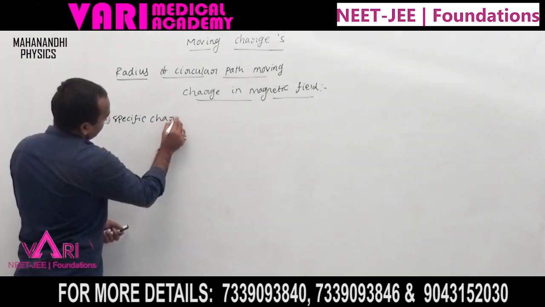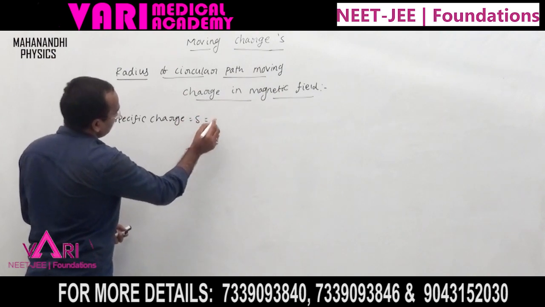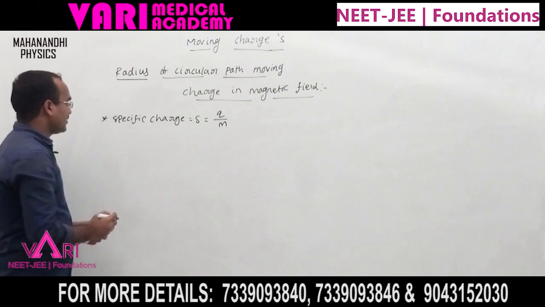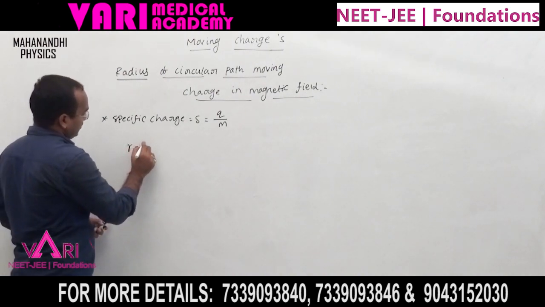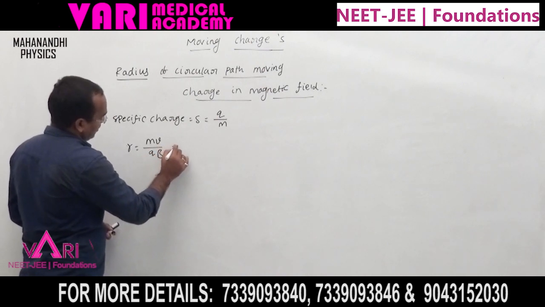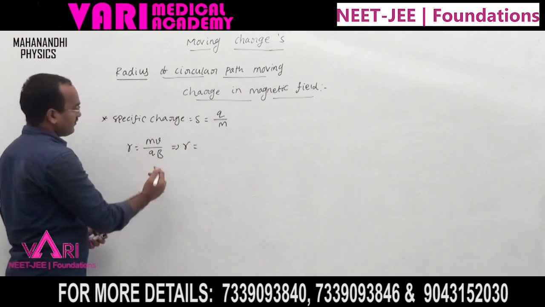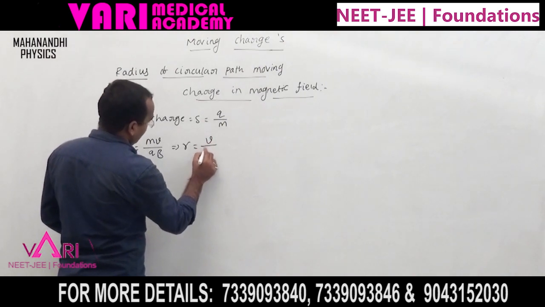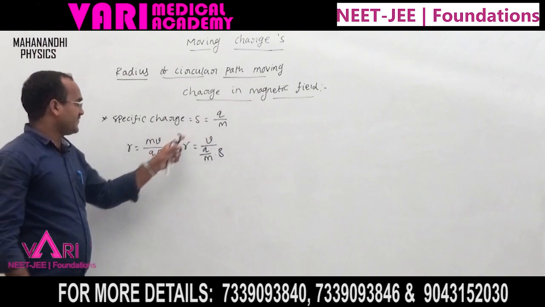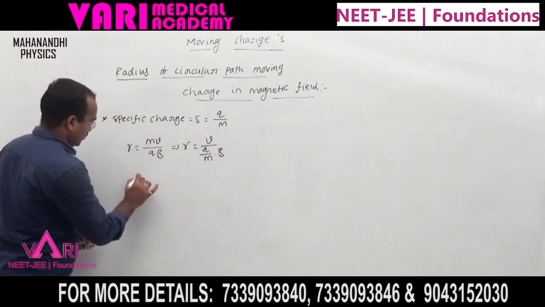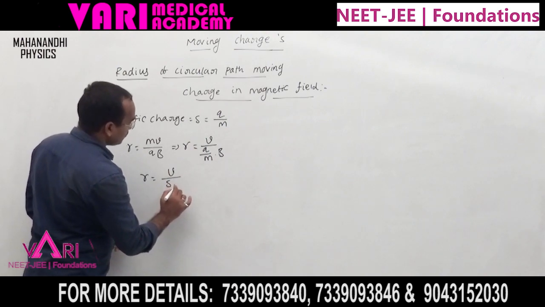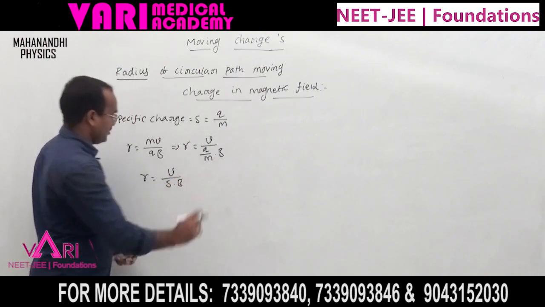Now we will discuss specific charge. Specific charge S equal to Q by M, charge by mass, but the radius is R equal to mv by qb. Now R equal to v by (q by m) into b. Q by m is the specific charge, which means R equal to v by S into b.